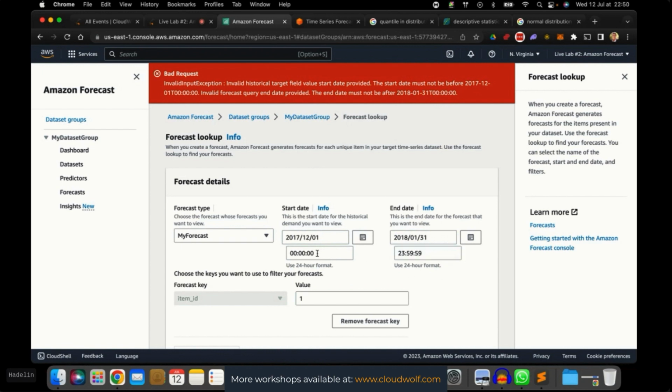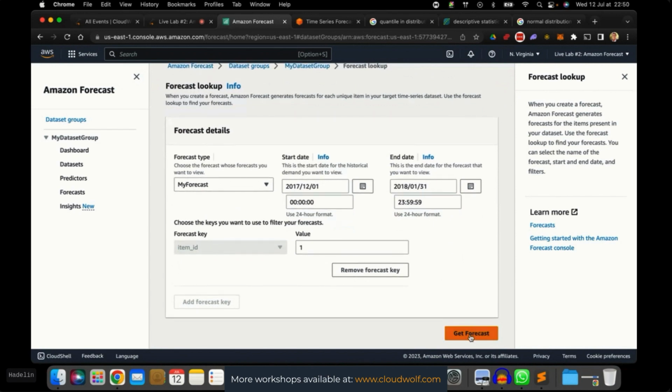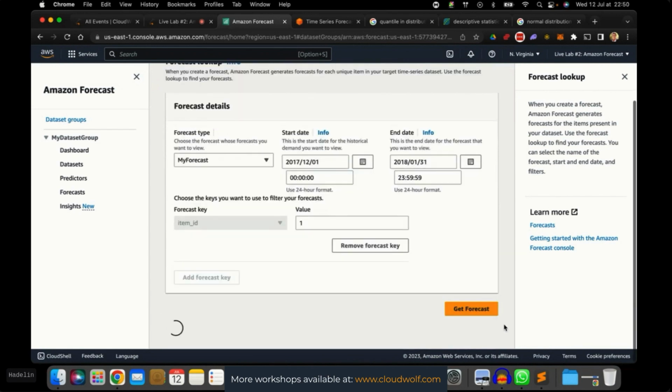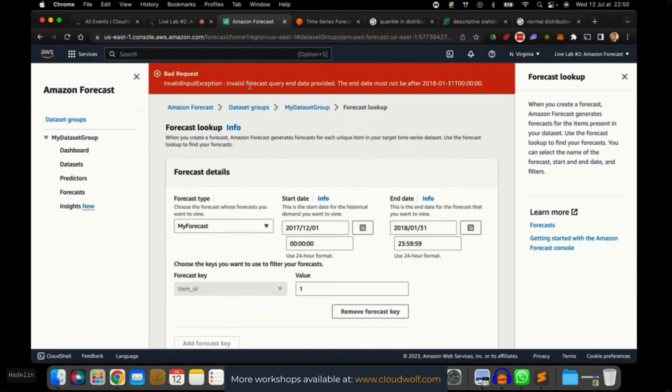All right, and 0002. So now it should be good. Let's go. Get forecast. Now it works. Wait, why is it only showing the historical demand? There's an error up top. Invalid forecast query end date provided. The end date must not be after 01. Oh, 000. So no, we cannot put 23, 59, 59. We have to put 00000.